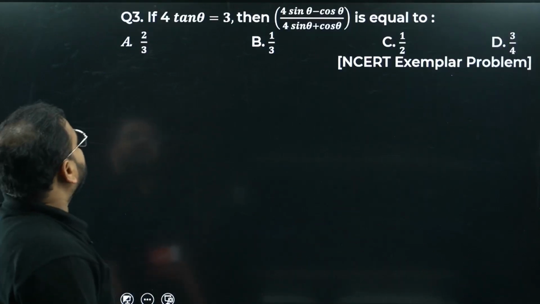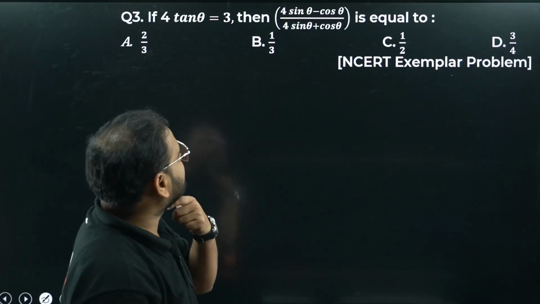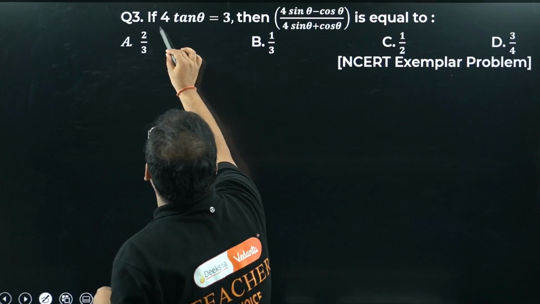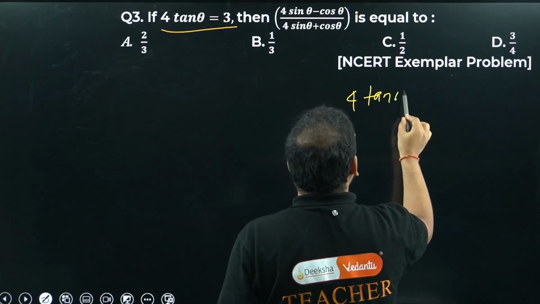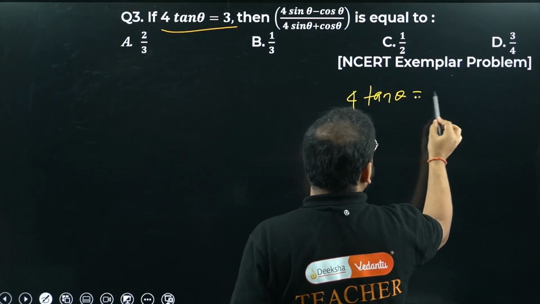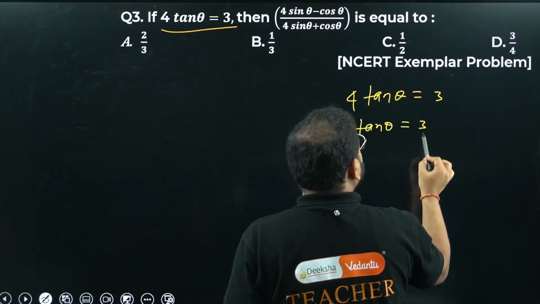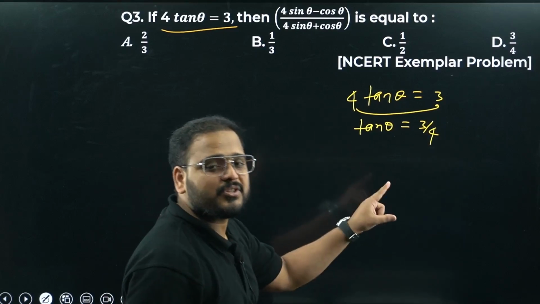Chaliye. If 4 tan theta is 3, then find the value of the expression given in the bracket. Okay. Difficult? No, sir, not difficult at all. Check from here, bacha. 4 tan theta is 3. Then, sir, tan theta is 3 by 4. How come, sir? Bring this 4 on this side, bacha. Multiplication becomes division, so 3 by 4.